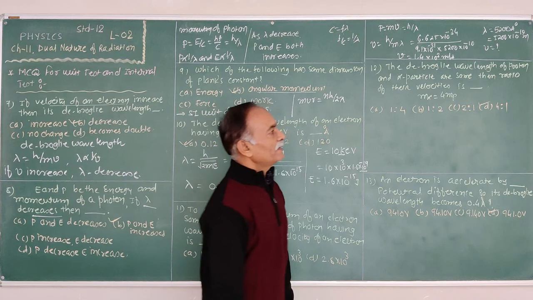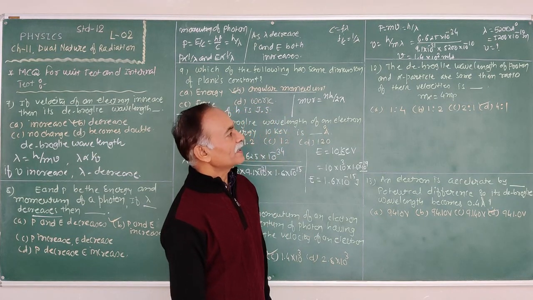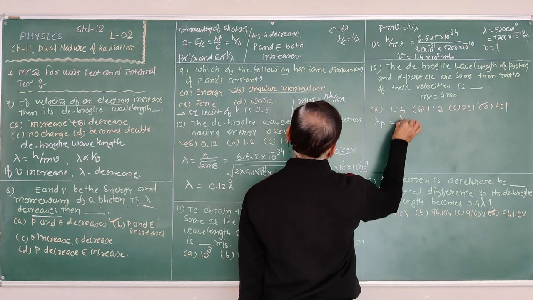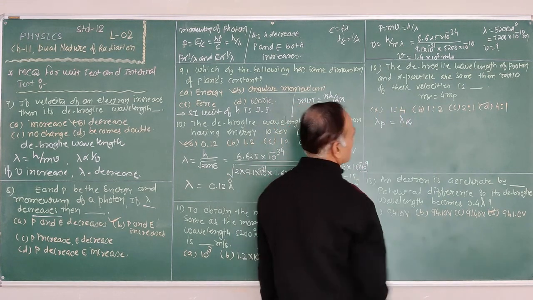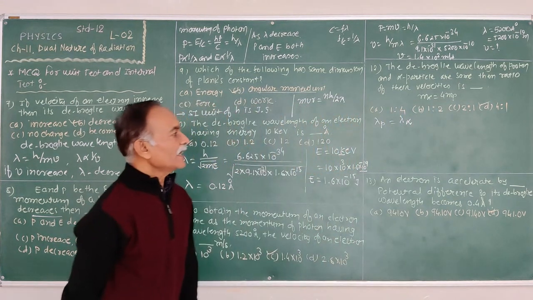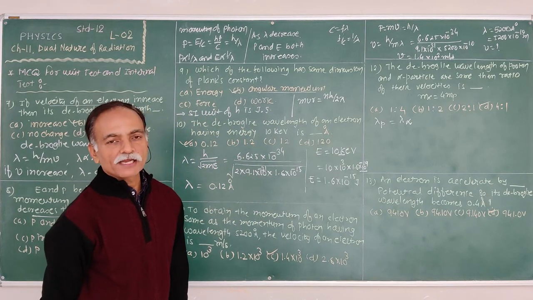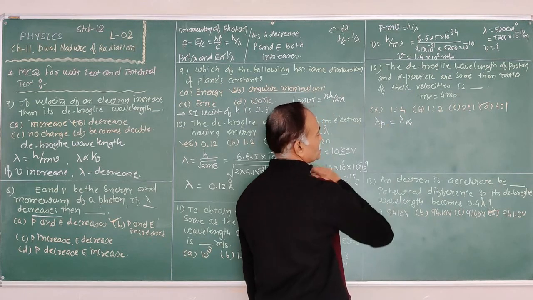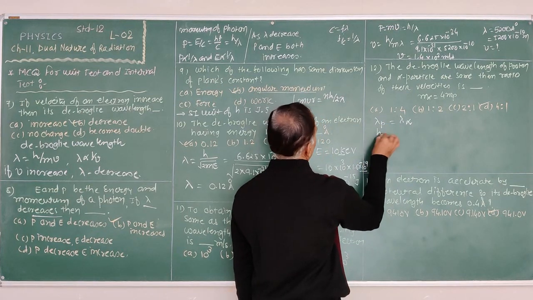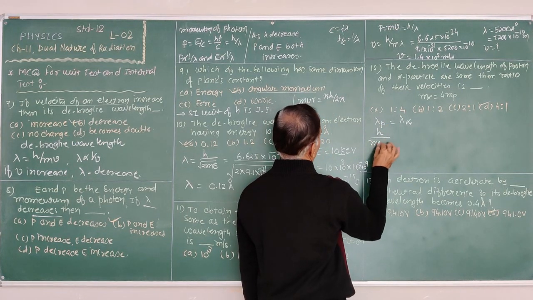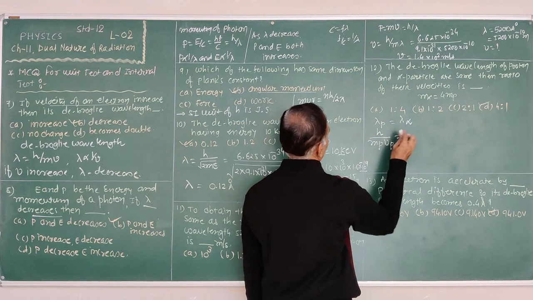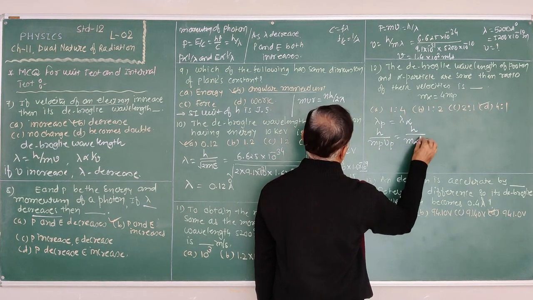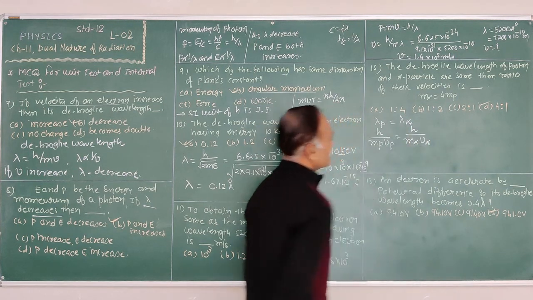Again, the de Broglie wavelength of proton and alpha particle are the same. Therefore, lambda of proton is the same as lambda of alpha particle. Now we know that the de Broglie wavelength lambda is equal to h upon mv. So h upon mass of the proton times velocity of the proton is equal to h upon mass of the alpha particle times velocity of the alpha particle.